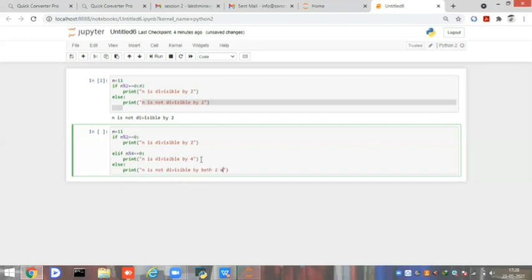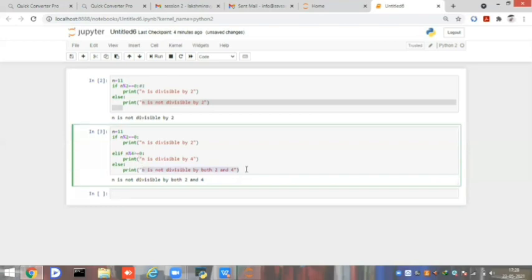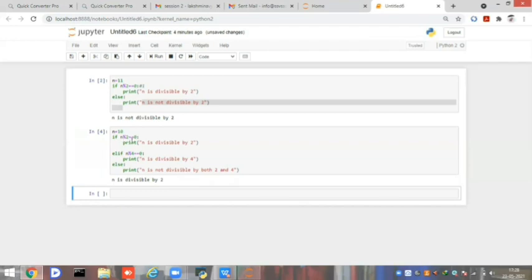When I run this program, first it takes the n mod 2 value, it is not equal to 0, and goes to the elif condition and checks n mod 4, it is also not equal to 0, and directly prints the else block. If I give 10, in the first if itself it is divisible by 2. So the output is n is divisible by 2.